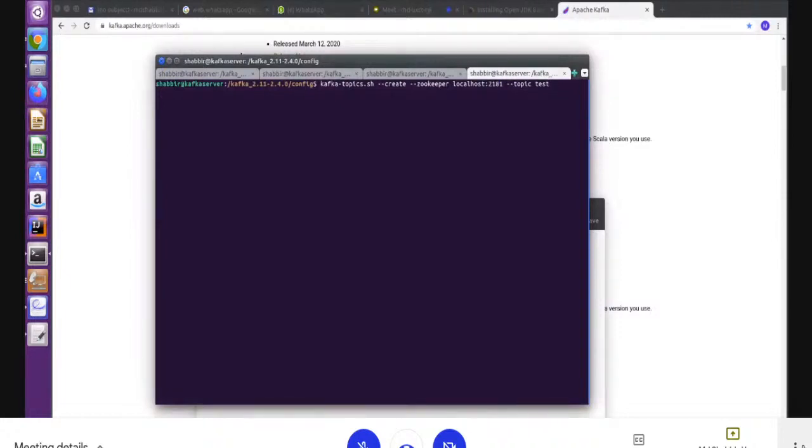As we have only one broker, by default the replication factor is 1, so there is no need to write it here. I want to specify the number of partitions, how many partitions we want. So I want to create 3 partitions. That's it.